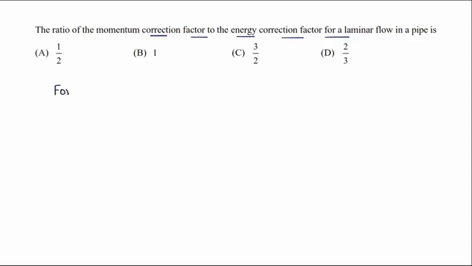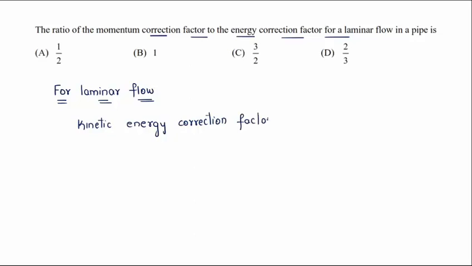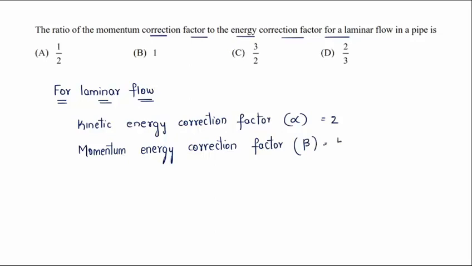So for a laminar flow, we can say the kinetic energy correction factor alpha is 2, whereas the momentum correction factor, denoted as beta, will be 4 by 3.